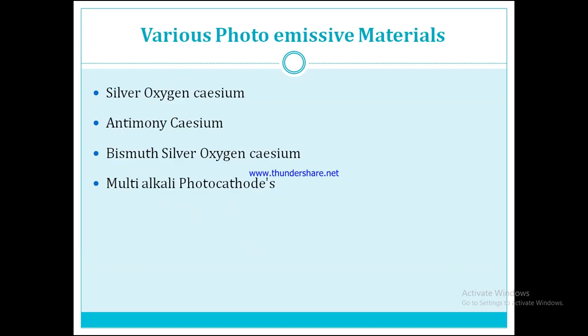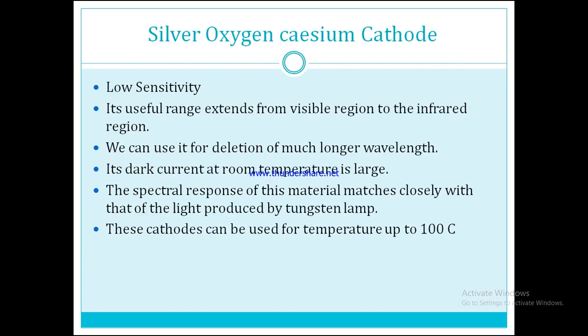The various photoemissive materials used in various applications are silver oxygen caesium, antimony caesium, bismuth silver oxygen caesium, and multi-alkali photocathodes. We will discuss them one by one.